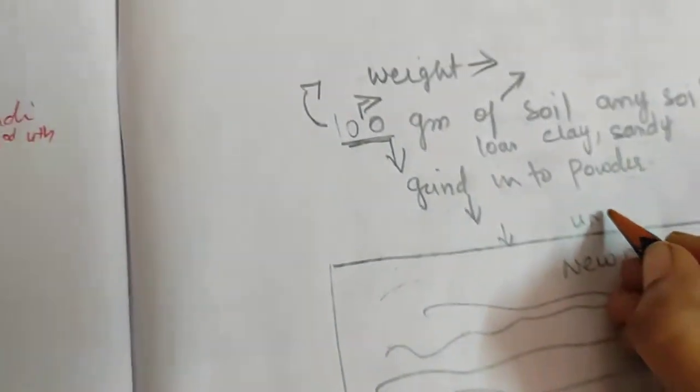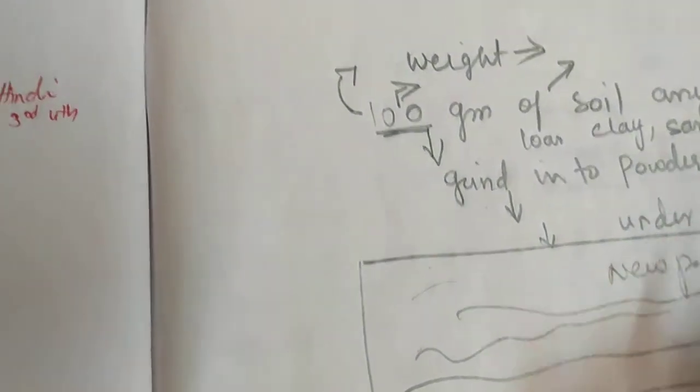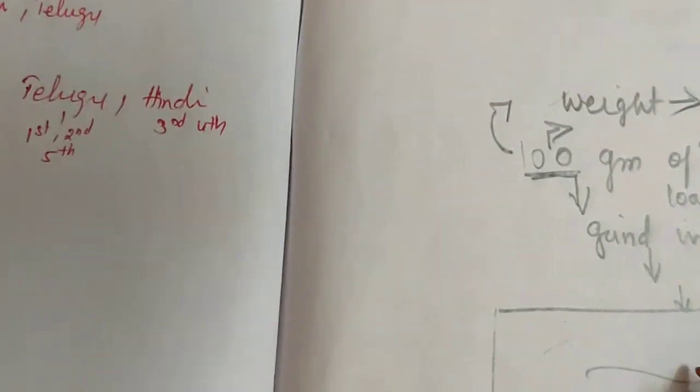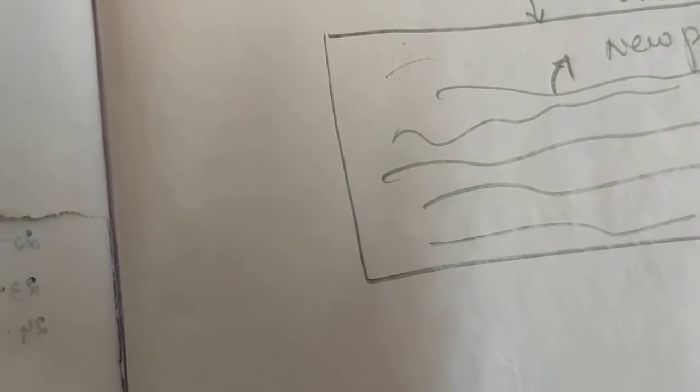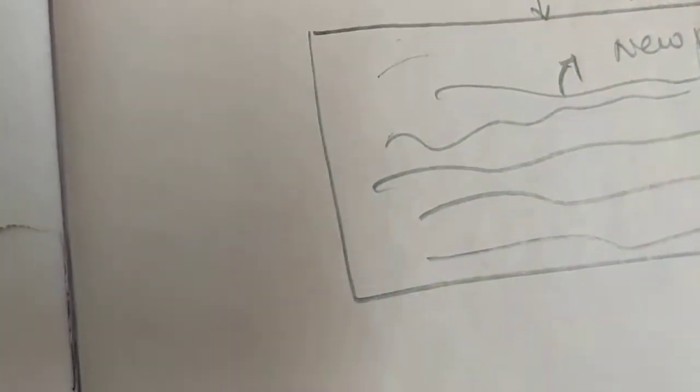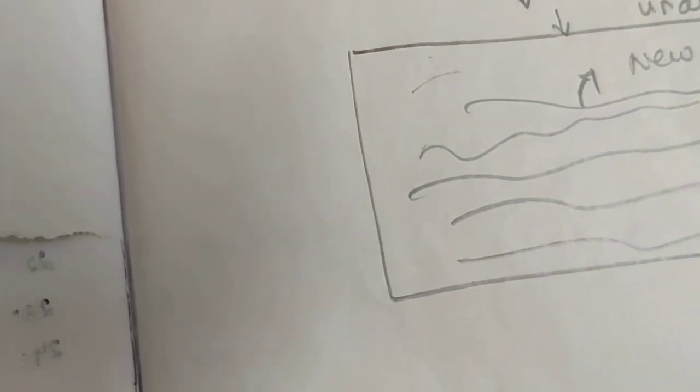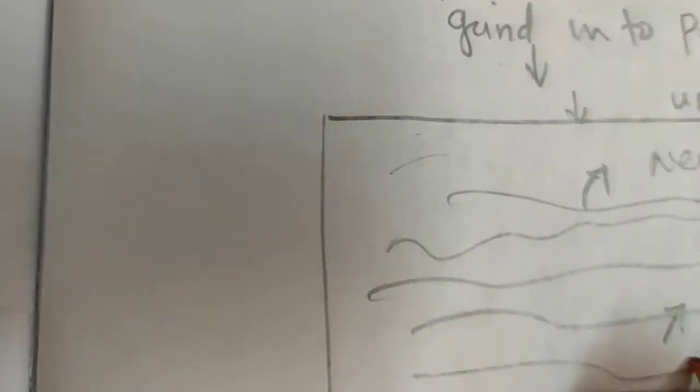Why do we have to keep it under the sun? Whatever water content is present in the soil should be evaporated. We have to keep it under the sun for 2 hours, and whatever water is present in the soil will be evaporated.